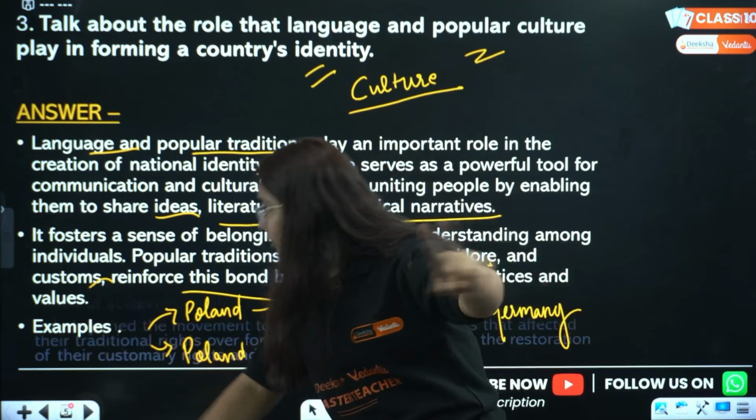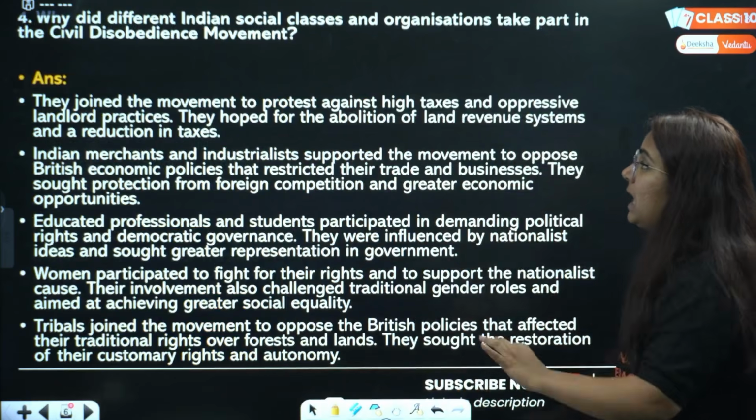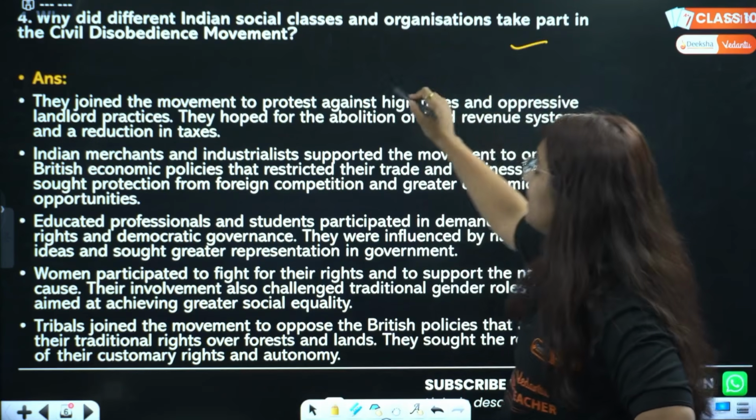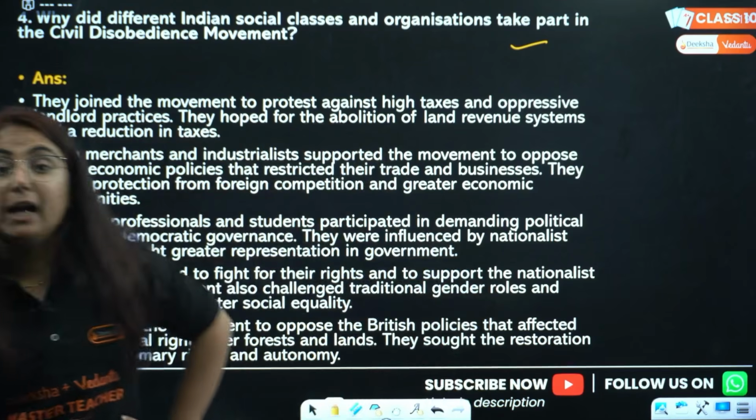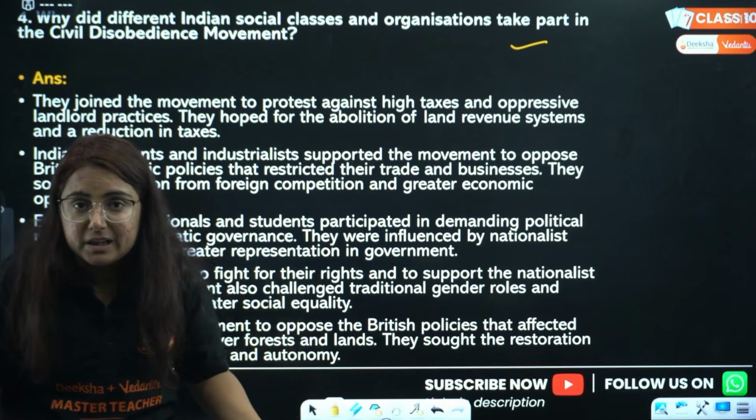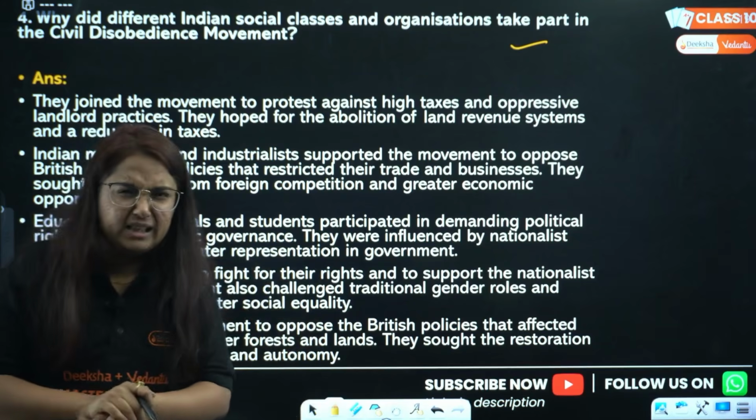This is the answer to the third question. Moving to the fourth one: why did Indian social groups and organizations take part in the civil disobedience movement, and who were they? This is quite important. Why did people participate in CDM? Was there anything in their mind?